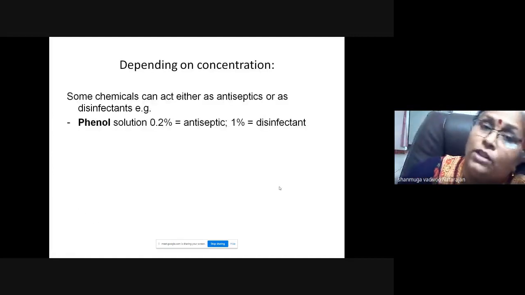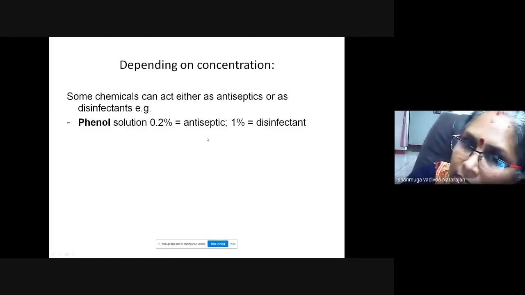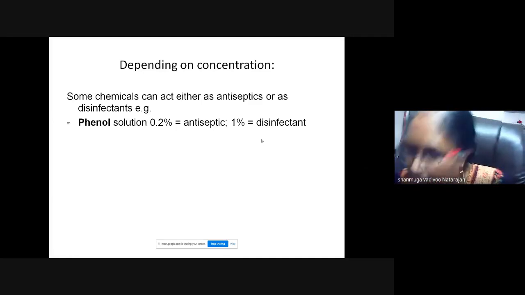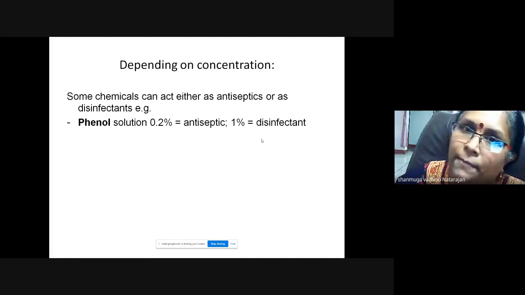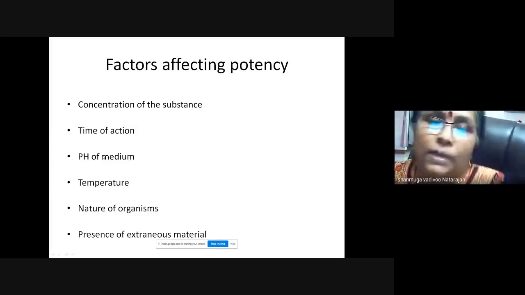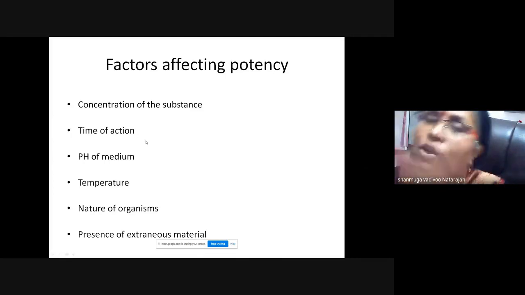Depending on the concentration, phenol at 0.2% is an antiseptic; increase the concentration to 1% and it is a disinfectant. There are factors which affect potency. First, the concentration of the substance, so you have to make the right concentration.